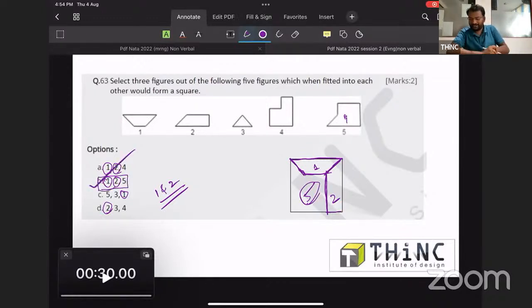Option B is providing it. Kiran, Himanshu, Chitragupta, very good, they have given the right answer. It is 1, 2 as well as 5. Now we can move on to the next question.